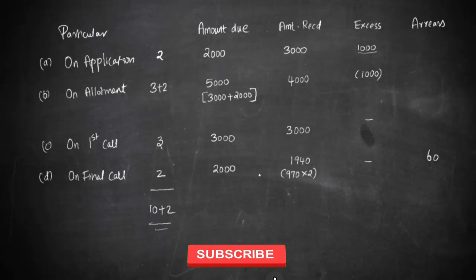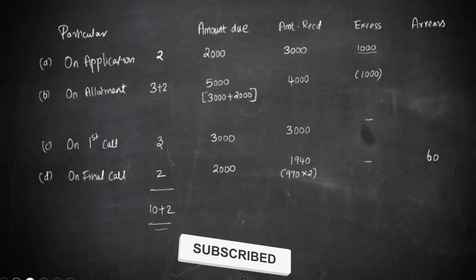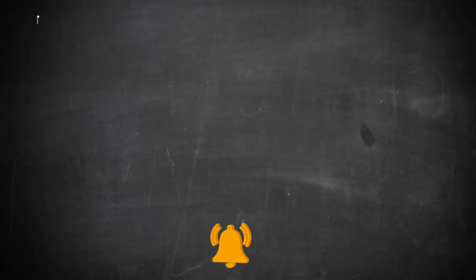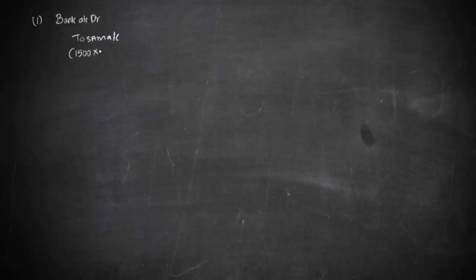So we'll start. The first one, we'll pass an entry when share application money is received. So entry is going to be bank account debit to share application money account, and it was received on 1500 applications into 2, so it is 3000. Okay, this is simple. Now from this share application money, one portion is transferred to share capital and the excess portion is not refunded, it is rather transferred to allotment.